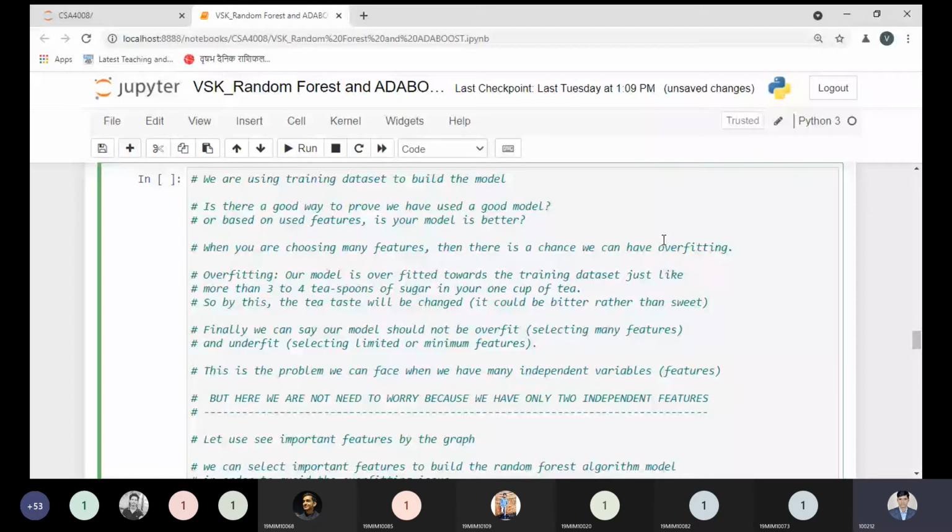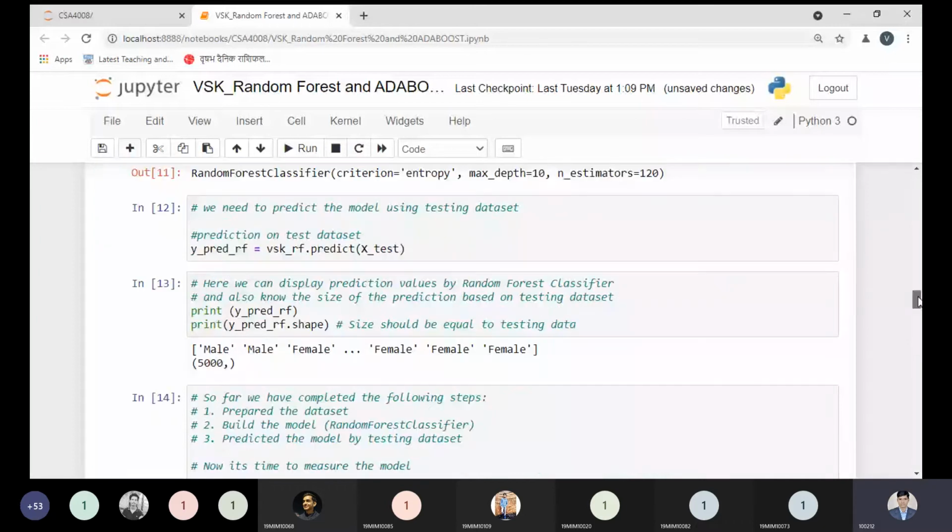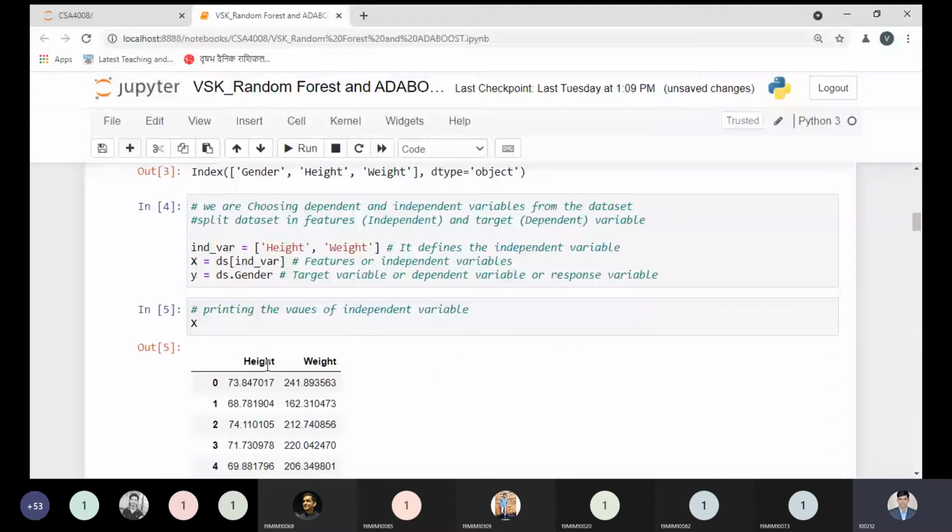But the question I'm asking is based on the feature usage. Why are you not using one single feature? Why are you using these two features? We can use only one feature to design your model. You can choose height or weight. Why are you choosing height and weight together? Is selecting multiple features required? No, there's no guarantee. We can choose one of the features and implement it. Of course, we can implement. But why are you choosing multiple features?